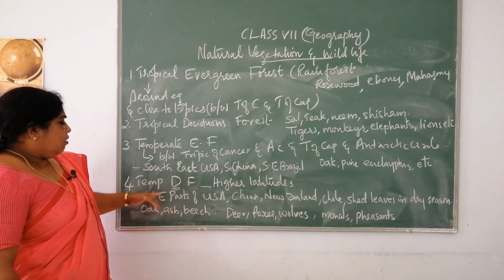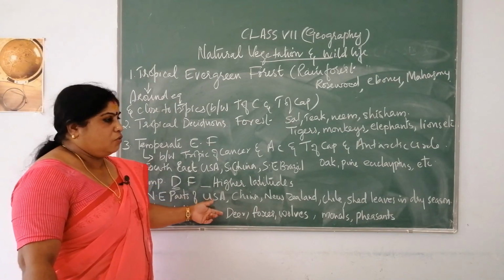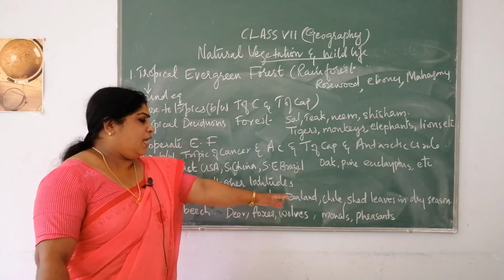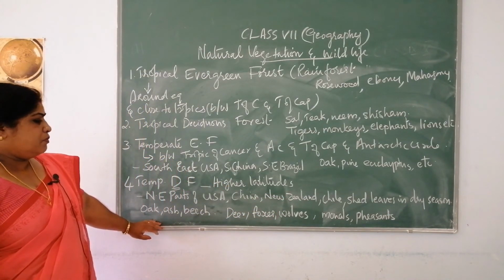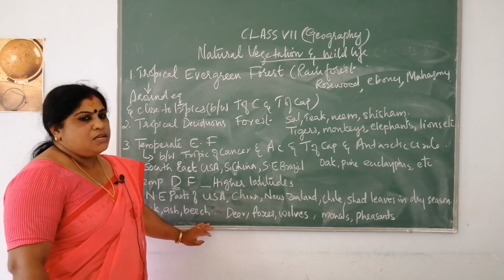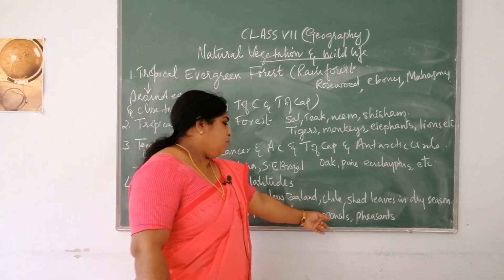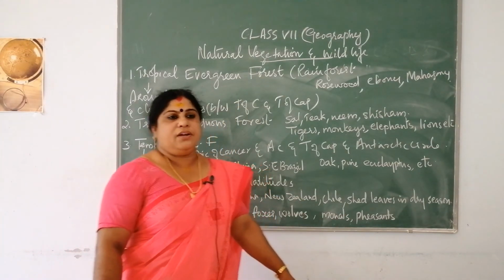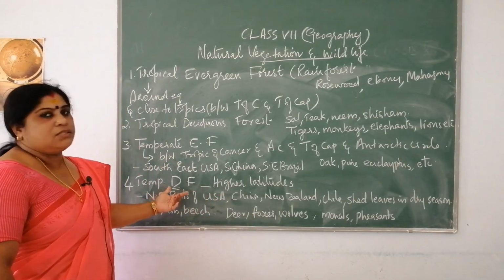These types of forests are usually found in the northeastern parts of the USA, then China, New Zealand, Chile, etc. Different types of trees found here include oak, ash, beech, etc. Animals found here include deer, foxes and wolves, and monarchs and pheasants are the different types of birds that you mostly find in the temperate deciduous forest.